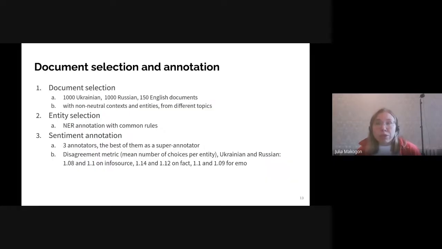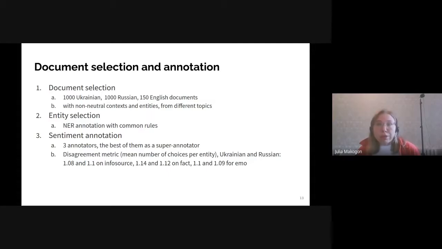For annotation, we selected 1,000 Ukrainian and 1,000 Russian news articles. It was required to check if there are any suitable entities in the text with non-neutral contexts around. There was also a problem finding positive documents, because most non-neutral news is negative. For this purpose, we used text not only about politics, but from different topics like health, sport, and technology.